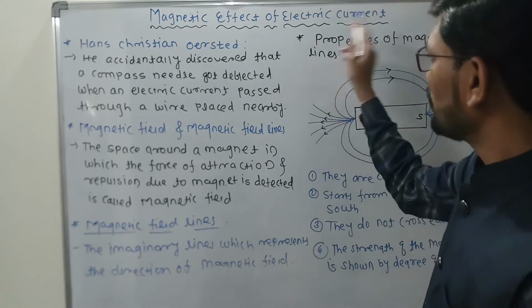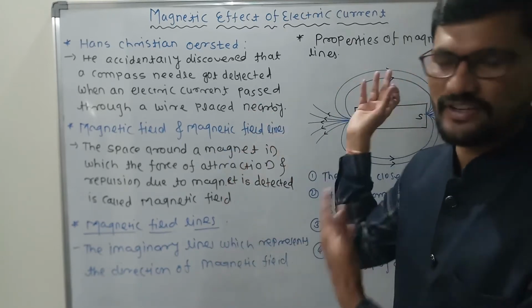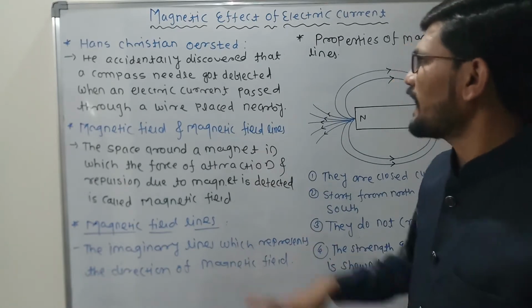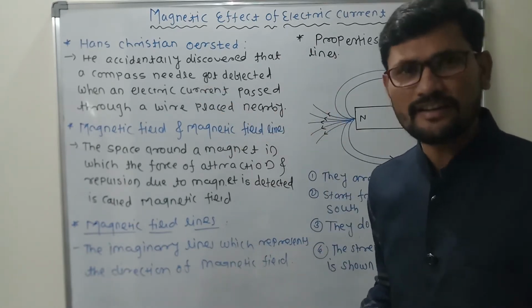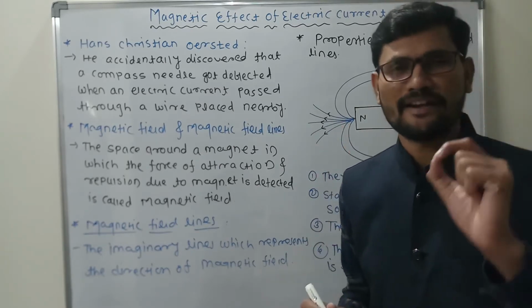Now let us try to understand what exactly this magnetic effect of electric current is. As we know very well, electric current is the flow of electric charge per unit time, and all these things we have seen related to that. Now we are not going to deal with that concept. Here we are going to understand the concept of the magnetic effect clearly, and mostly we are going to emphasize one concept, which is the magnetic field.